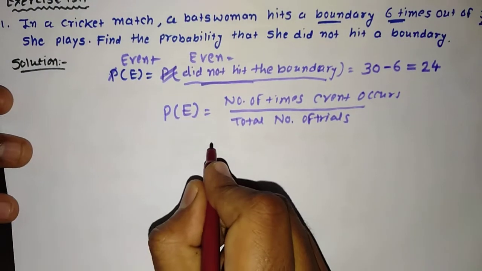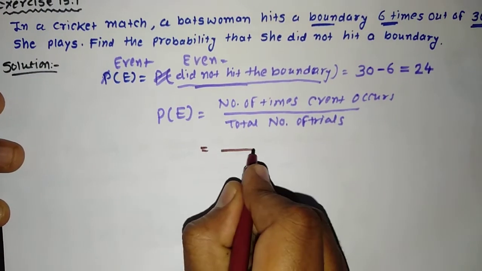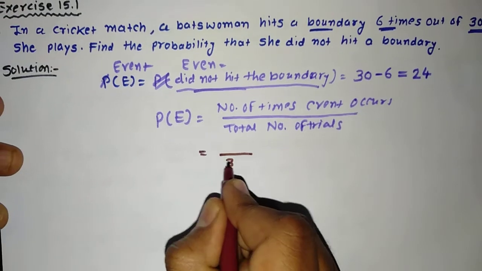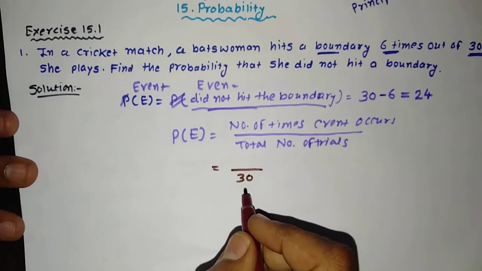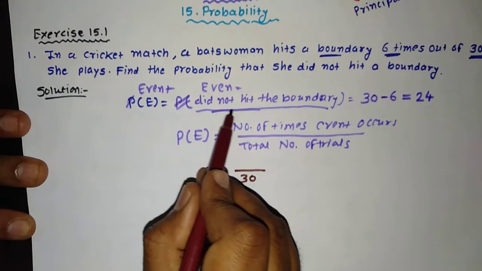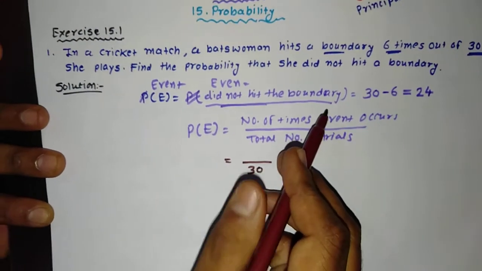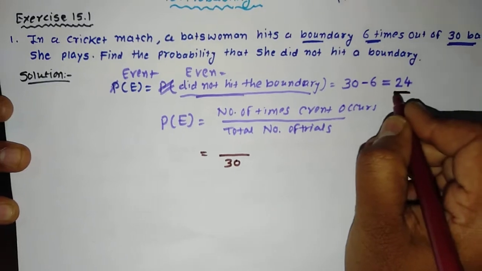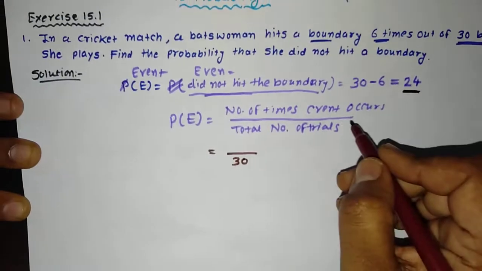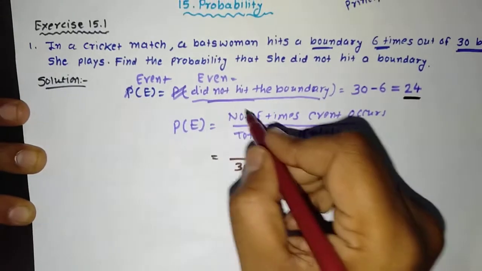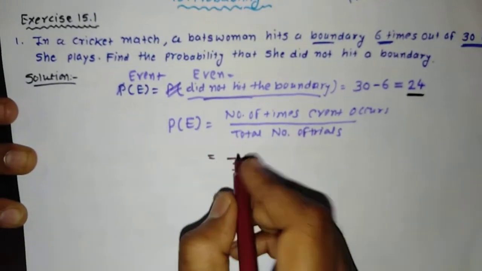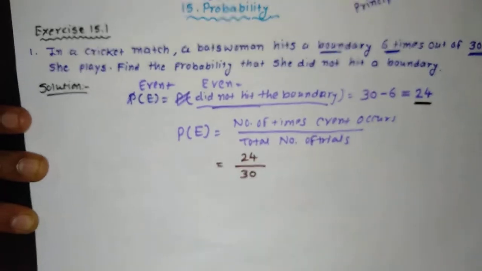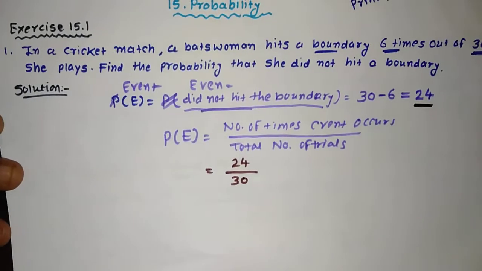So the probability of this event E is equal to, how many balls did she play? That is 30. So I will write it divided by 30. Out of the total 30 trials, how many times did she not hit the boundary? That is 24. So the probability of that event will be equal to 24 upon 30. This is how you can find it.